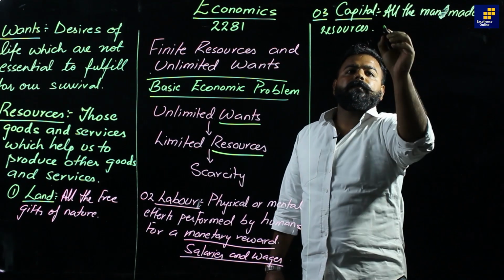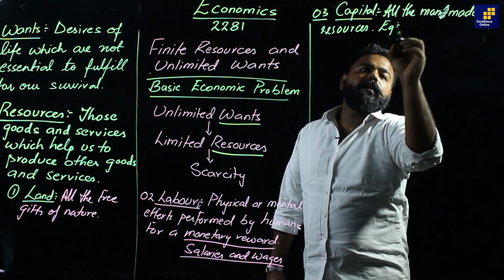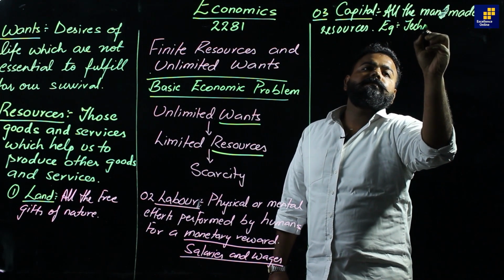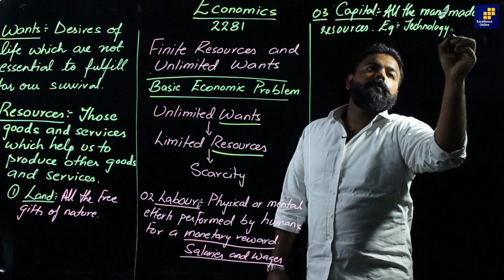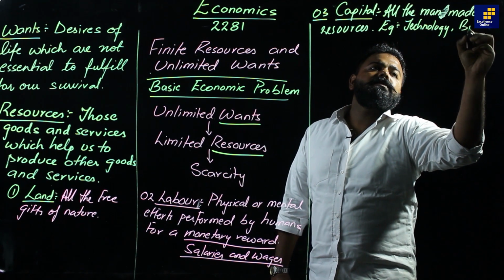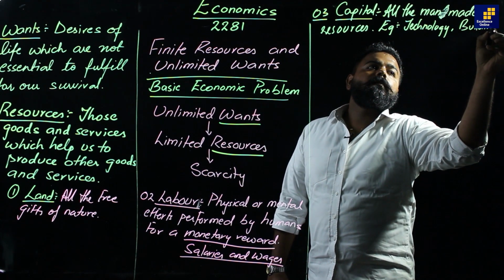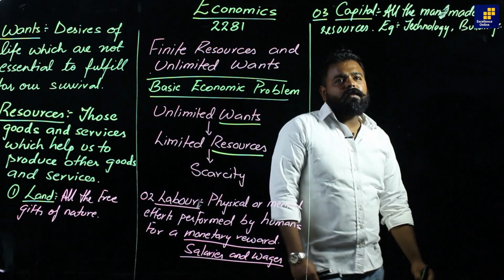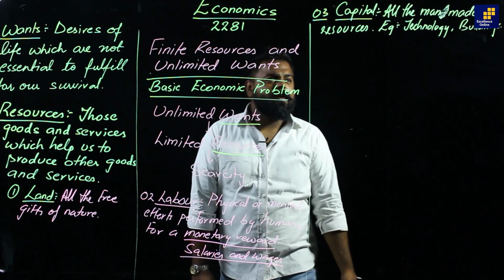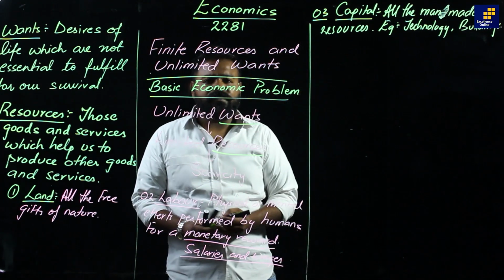For example, the technology, the buildings, the chairs, or whatsoever which is made by man and is used to produce goods and services.